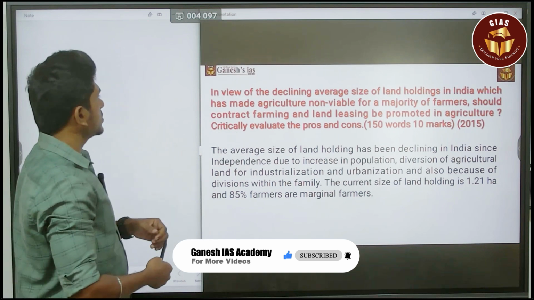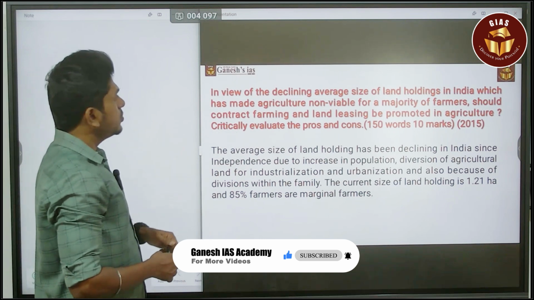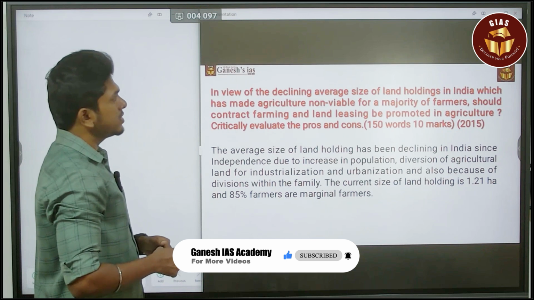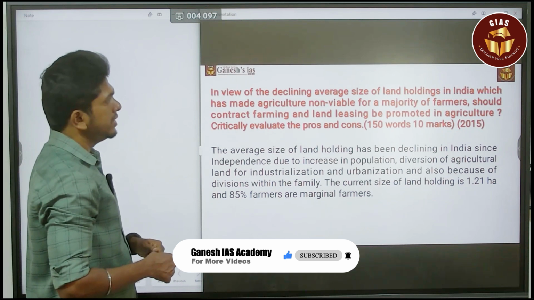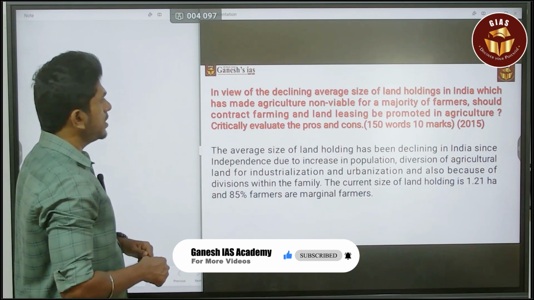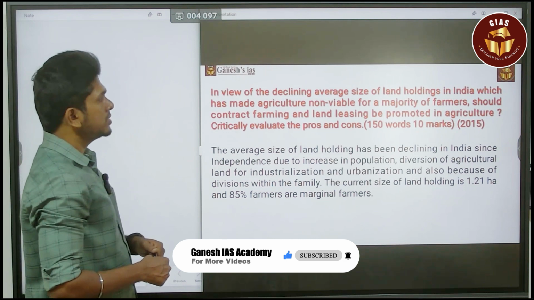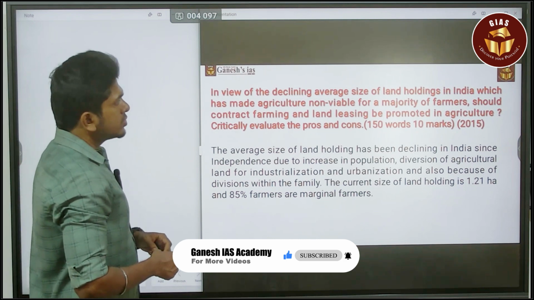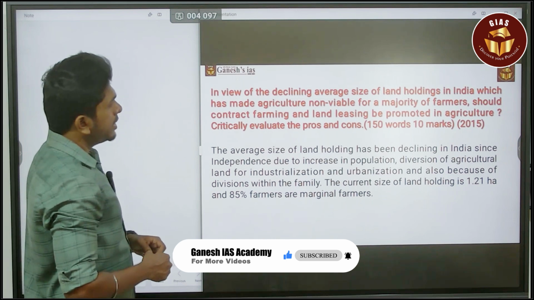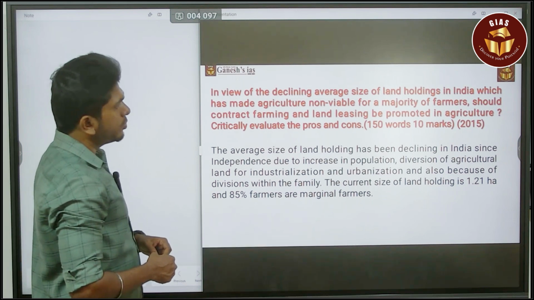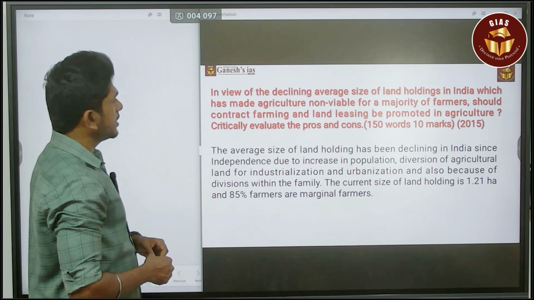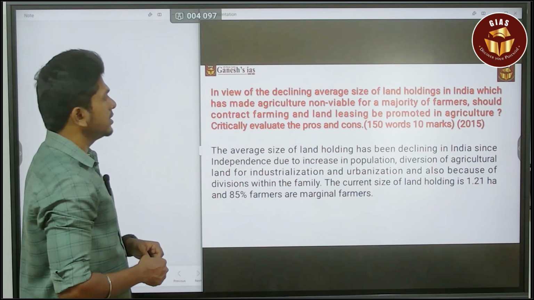Okay, let's begin the session. In view of the declining average size of land holdings in India, which has made agriculture non-viable for a majority of farmers, should contract farming and land leasing be promoted in agriculture? Critically evaluate the pros and cons.